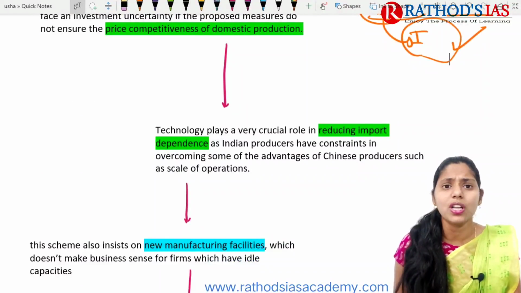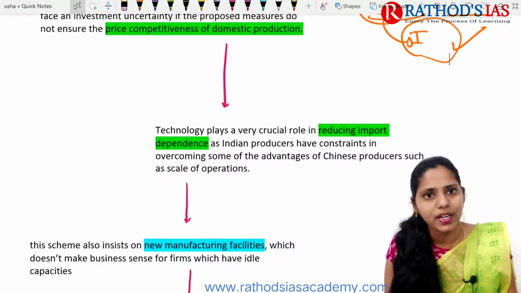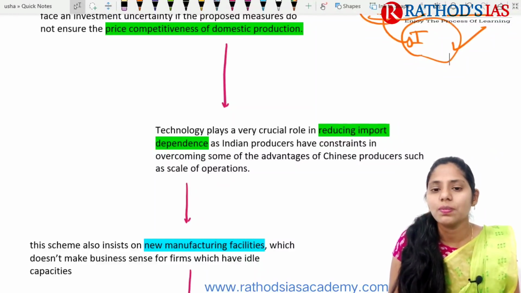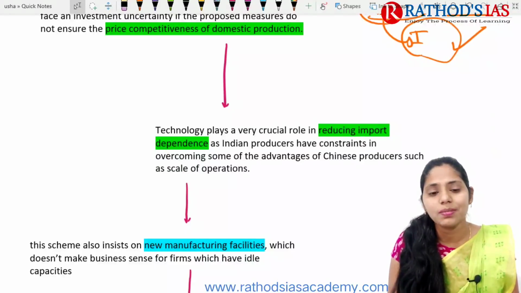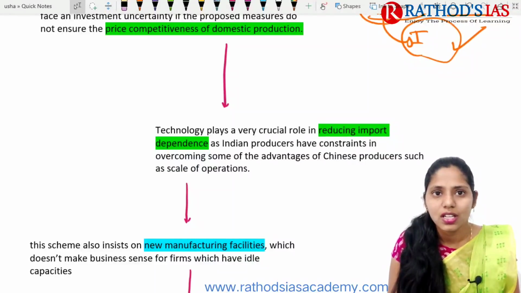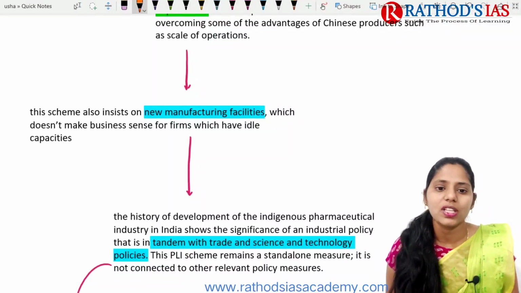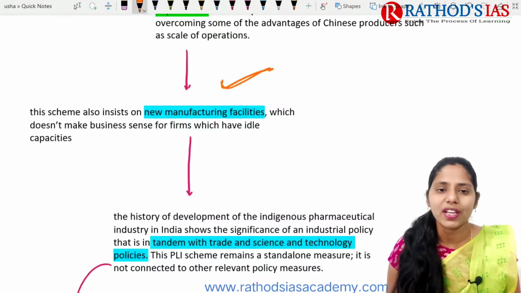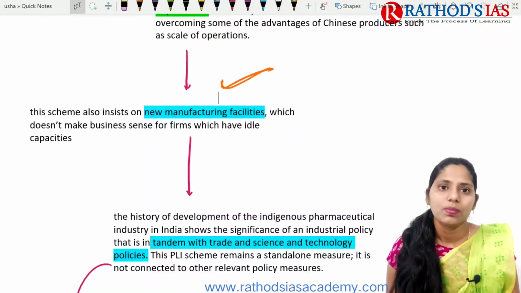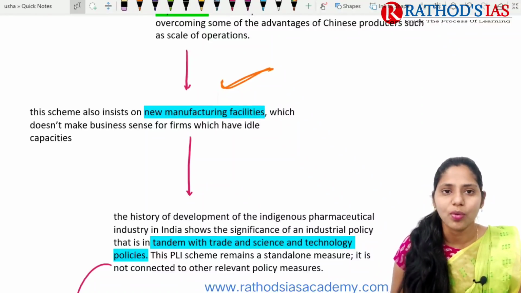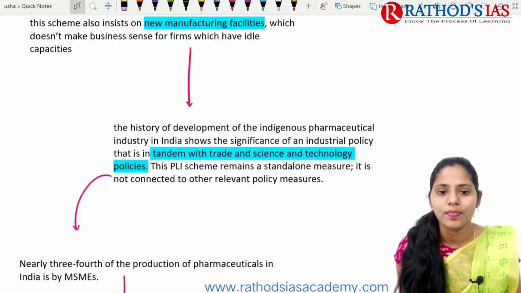The second important challenge here is that there is no proper technology. We are not using much technology. Technology plays an important and crucial role in reducing import dependence, but we are facing some constraints in overcoming this technology disadvantage. Next, we need new manufacturing facilities, especially for production of APIs at a very low price, but we do not have proper manufacturing facilities as well.